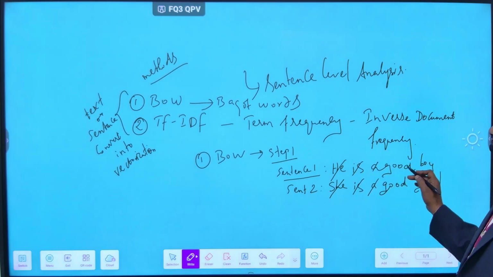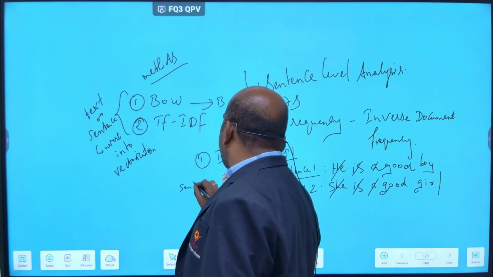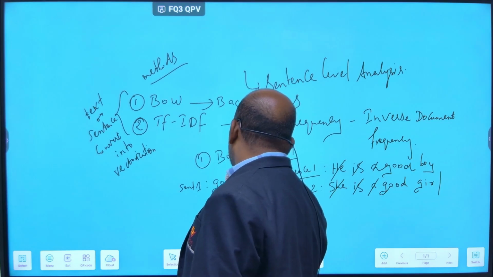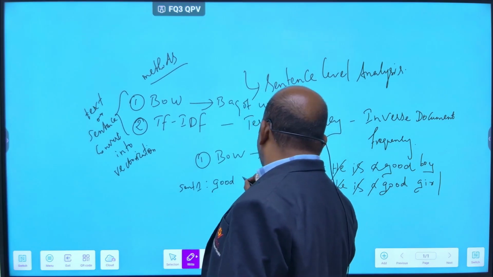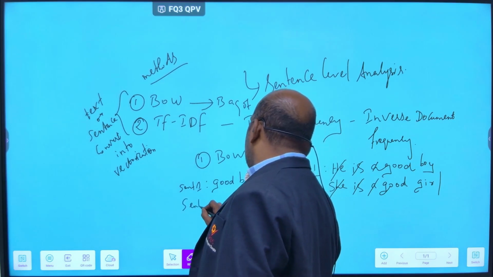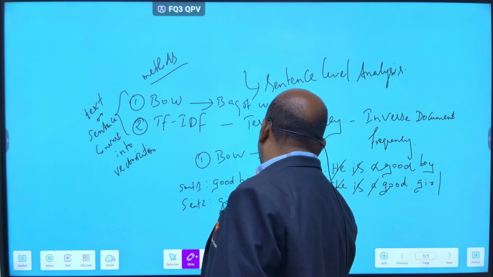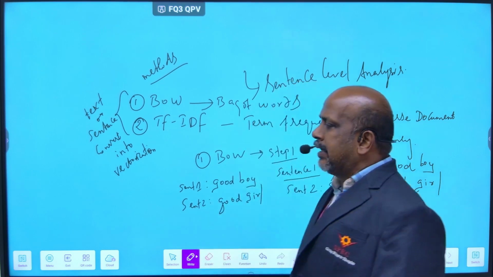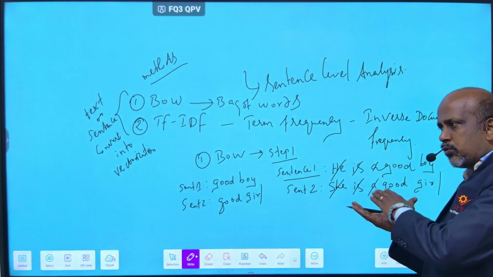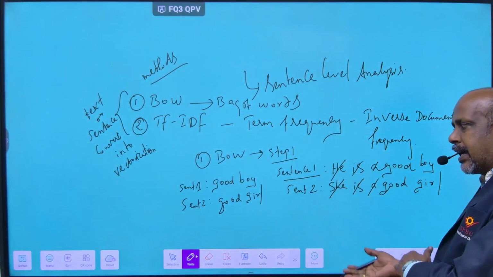So in sentence 1, what do we take now? We take good boy. And in sentence 2, good girl is there. So first you remove the stop words, the unwanted words, and then you take sentence 1 as good boy and sentence 2 as good girl.